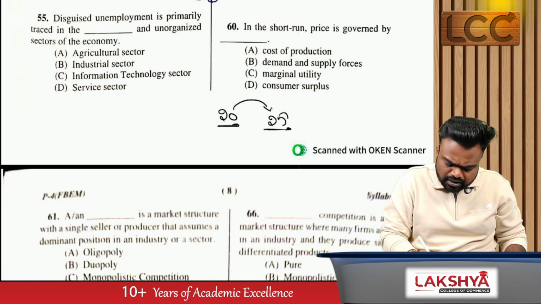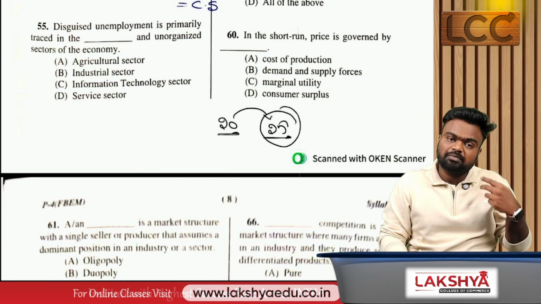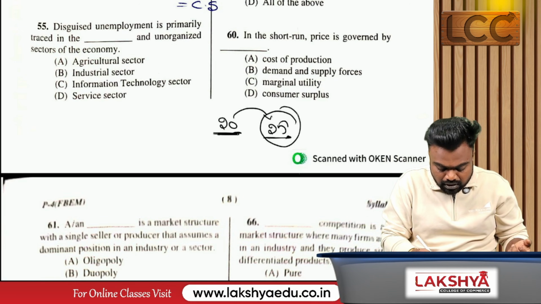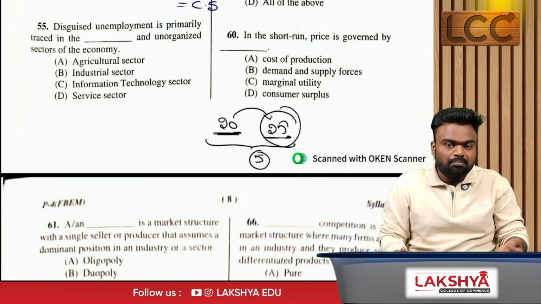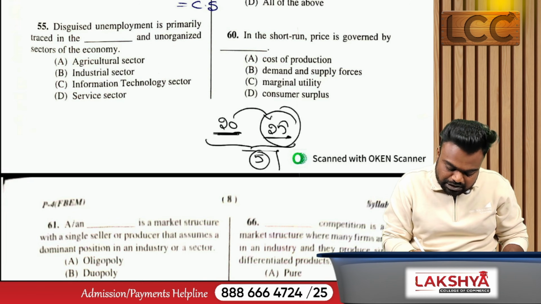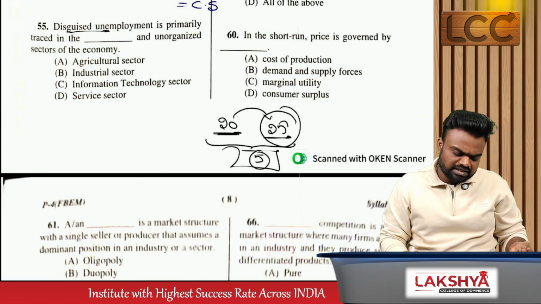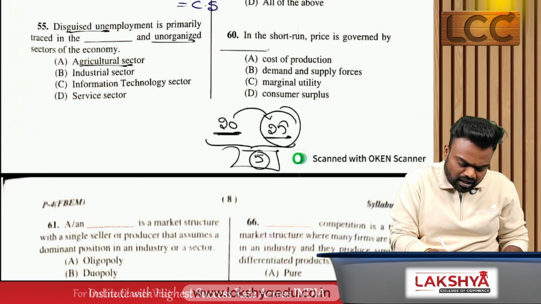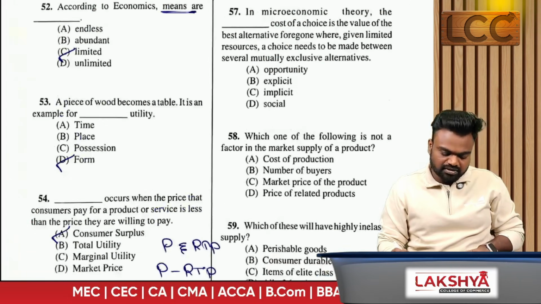Out of 25 people, how many are performing the task? Only 20 people. So there are 5 people who are employed, but we are not getting any productivity from those 5 people. This situation is called disguised unemployment, which we can generally see in the agriculture sector and unorganized sector. So what is the answer? Option A, that is agriculture sector.